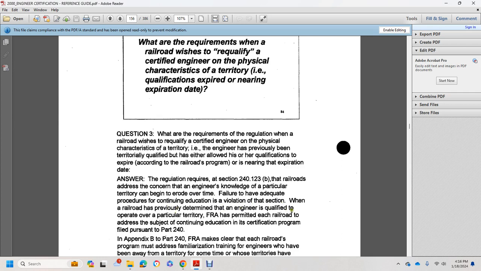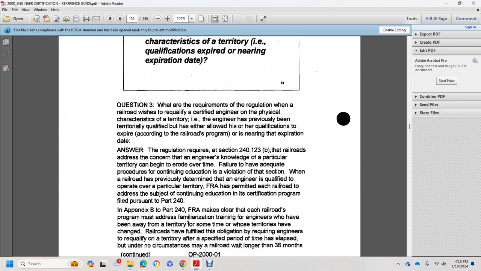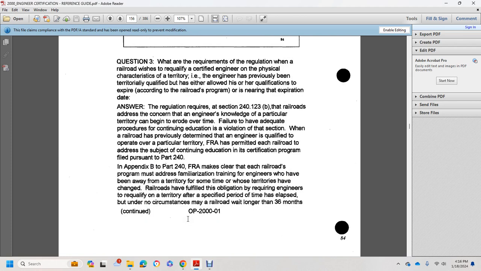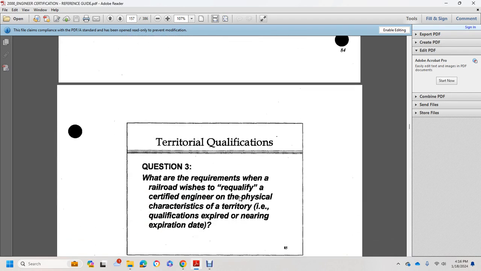FRA has permitted each railroad to address the subject in its continuing education certification program, pursuant to Part 240 and Appendix B. In Part 240, the FRA makes it clear that each railroad program must address familiarization training for engineers who have been away from the territory for some time or where the territories have changed. Railroads have to fulfill the obligation to require engineers to requalify for the territory after a specified period of time has elapsed, but under no circumstances may a railroad wait longer than 36 months.